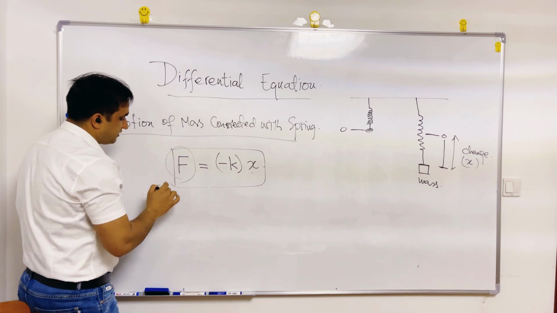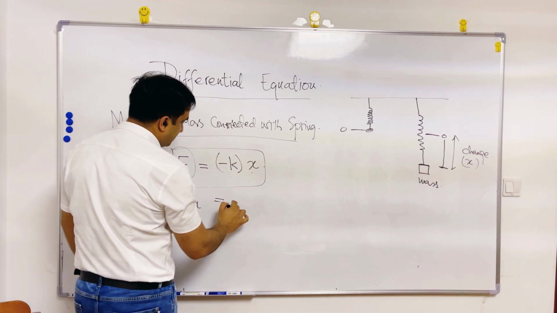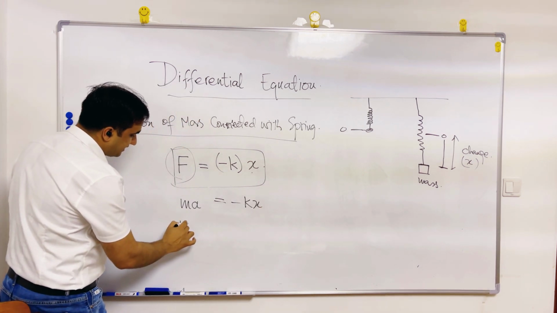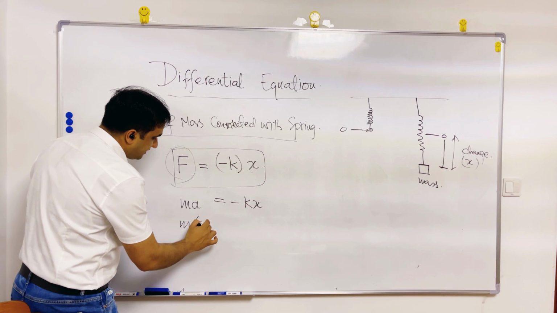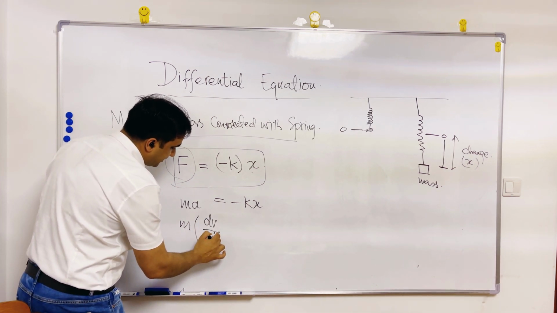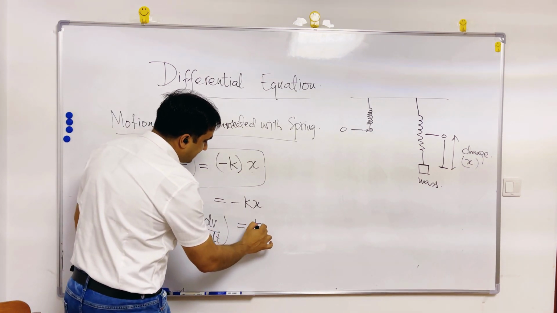Then what is force? Force is mass into acceleration, equal to minus kx. What is acceleration? Acceleration is the derivative of the velocity with respect to time. It is equal to minus kx.